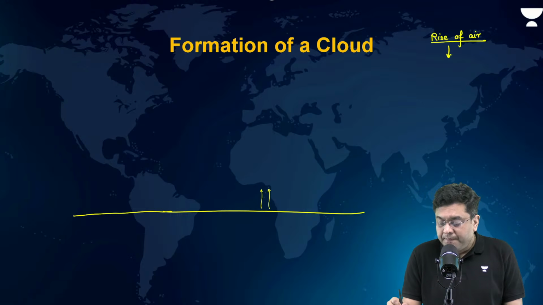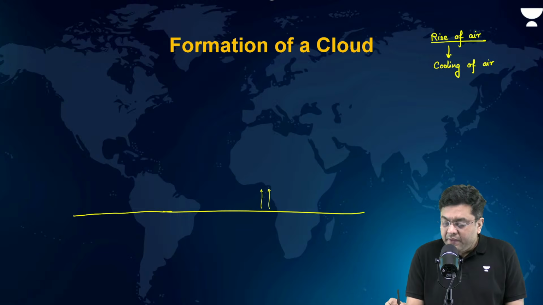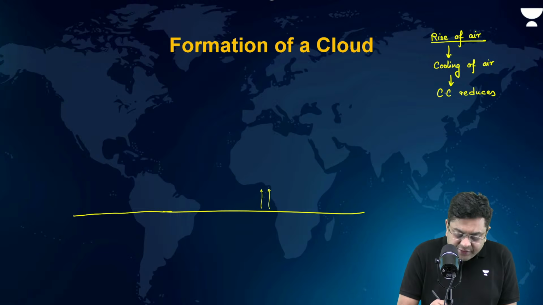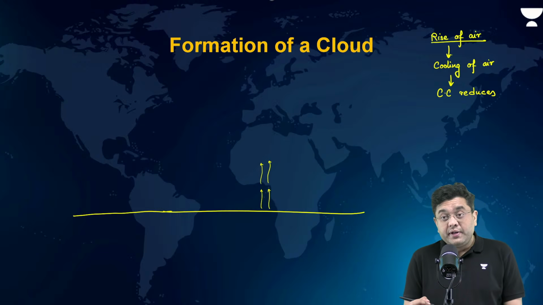lower temperature, cooling of air, right? Cooling of air basically means carrying capacity reduces. Now, the air as it rises further, it will cool down further. Carrying capacity will further reduce.